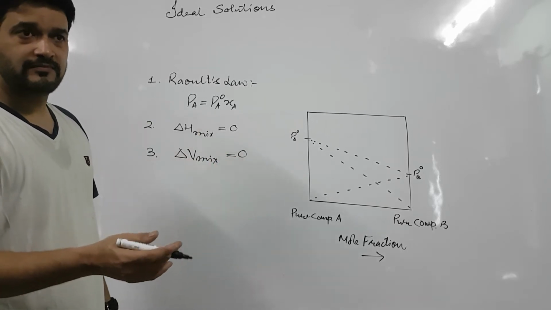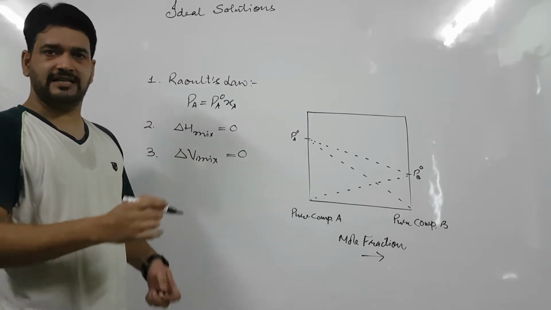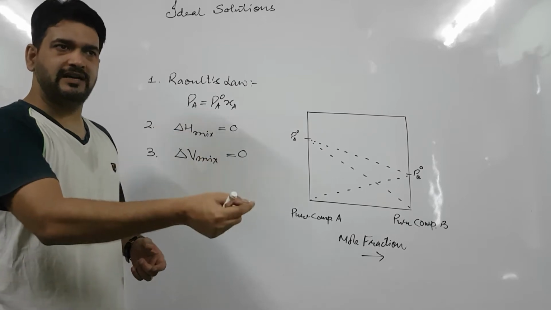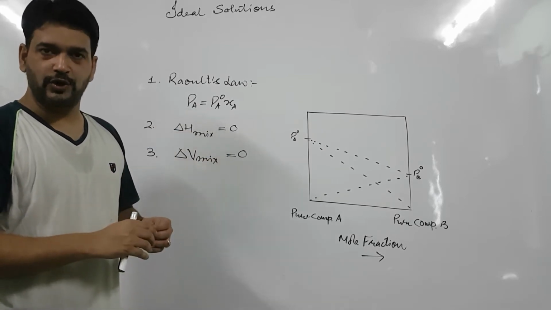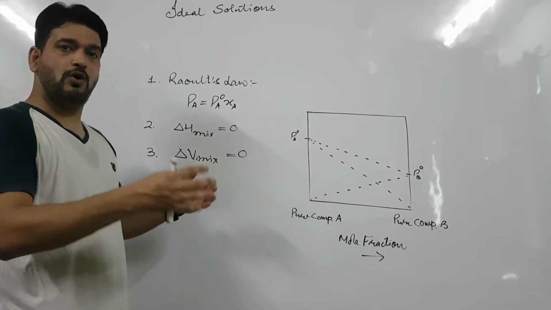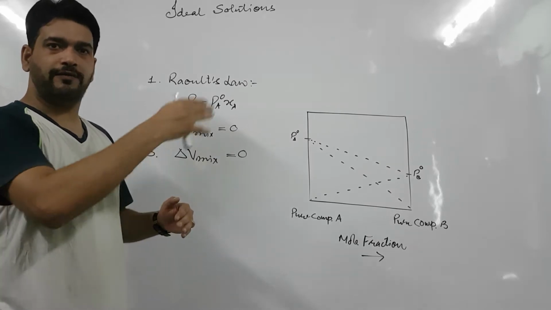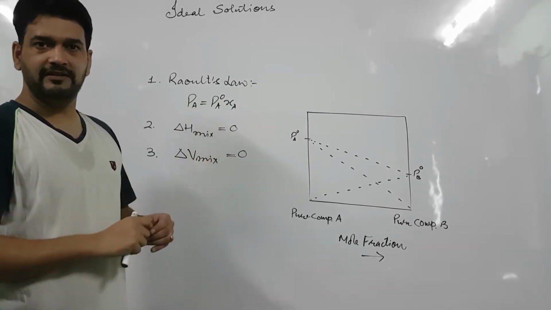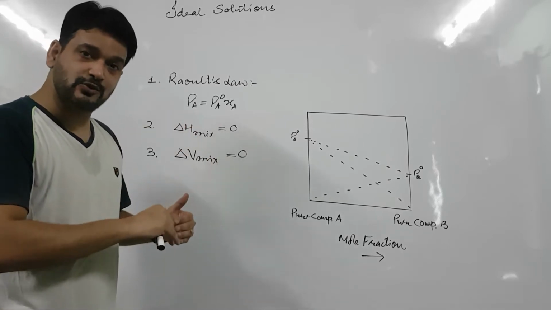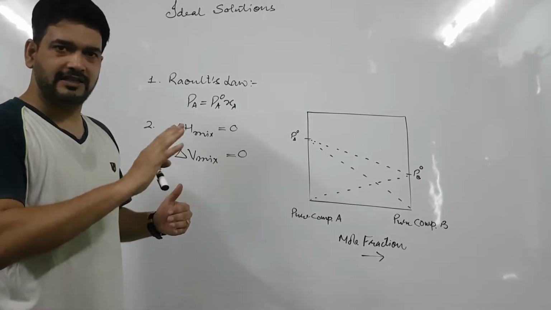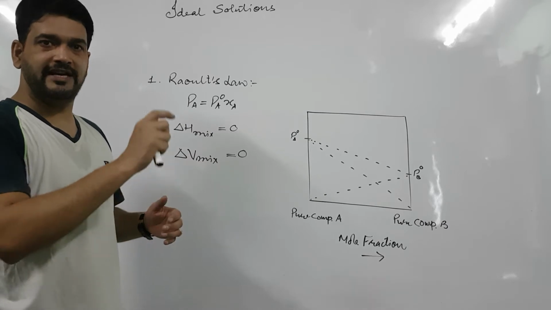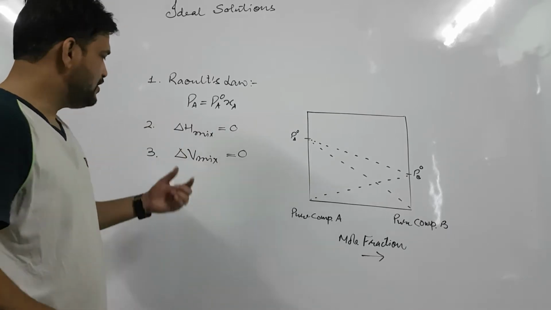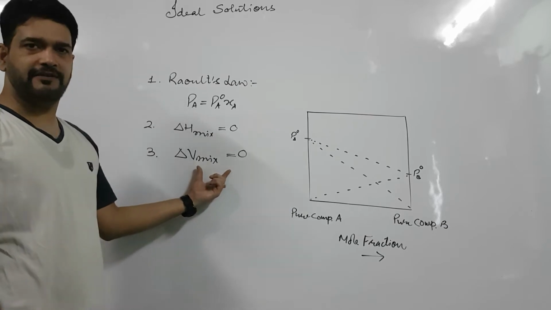For example, if one component has 5 ml volume and the other component has 10 ml volume, then the volume on mixing of the solution will be 5 plus 10, 15. This condition appears very simple, but it is also very tough to obey.